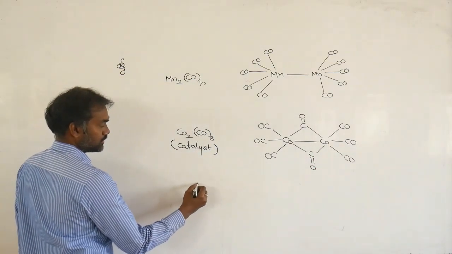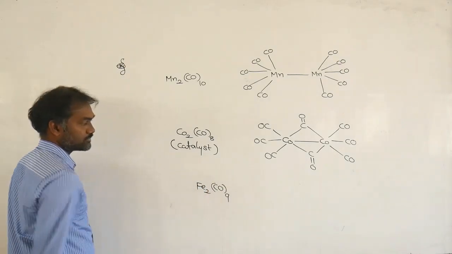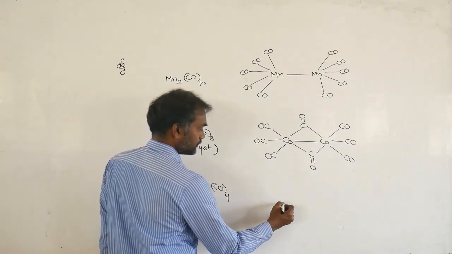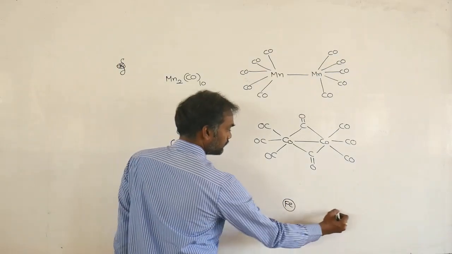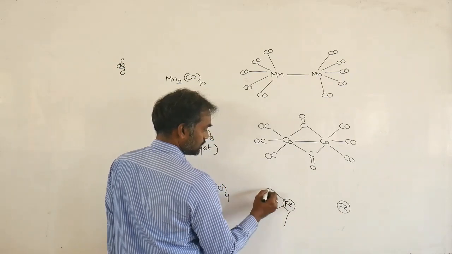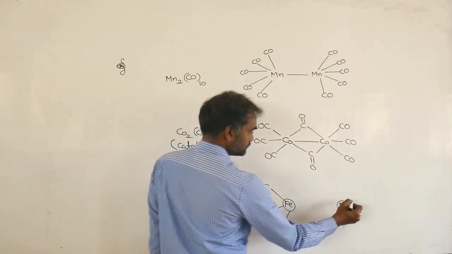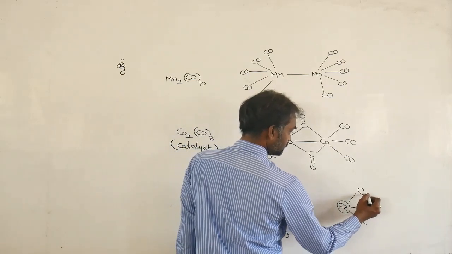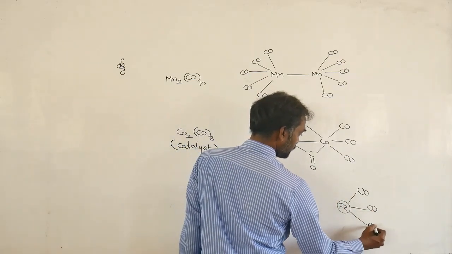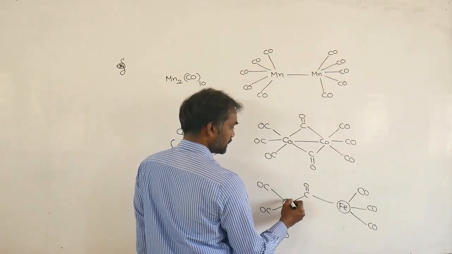Next, one more, Fe2(CO)9. Here, Fe with three carbon monoxides, and in the middle also three bridging carbon monoxides.